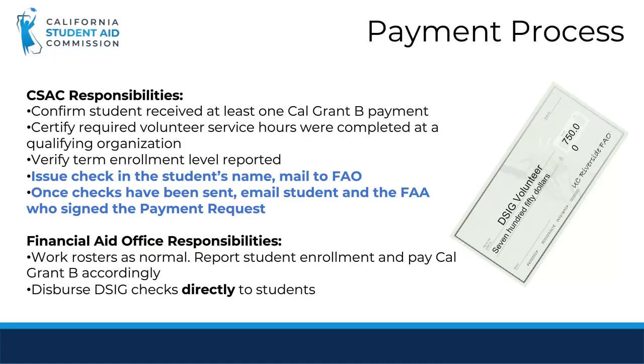CSAC will administer the program and will verify that students have received at least one Cal Grant B payment, that the required volunteer service hours were completed at a qualifying organization, and their term enrollment level. If all criteria is met, CSAC will issue a check in the student's name. Checks will be mailed to the financial aid office for direct disbursement to students, and CSAC will email both the student and the college financial aid administrator who signed the payment request once checks have been sent. The financial aid office needs to work the roster as normal by reporting student enrollment and pay Cal Grant B accordingly. They will also disperse the DSIG checks directly to the students.